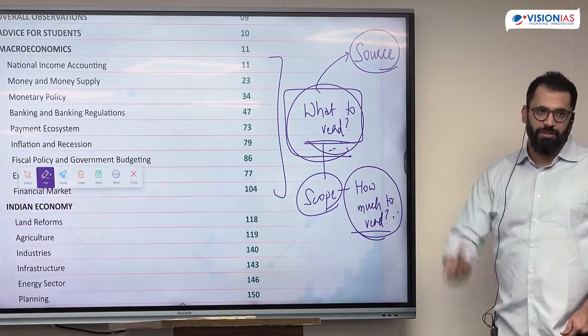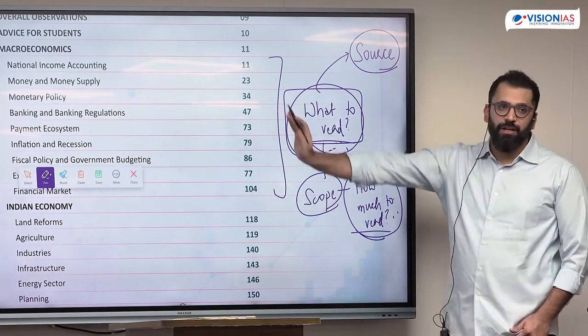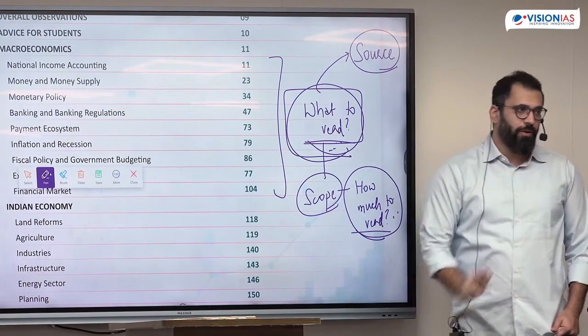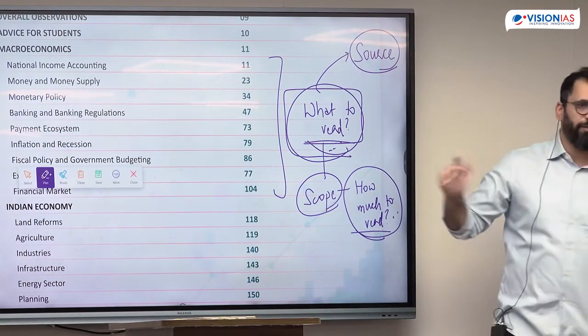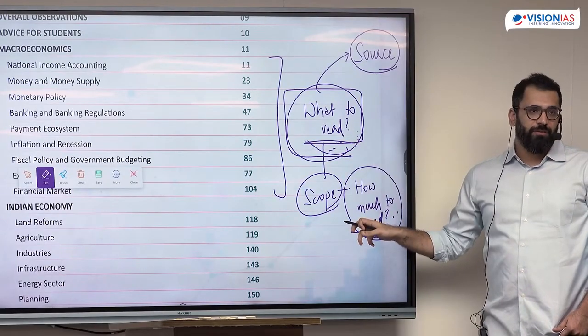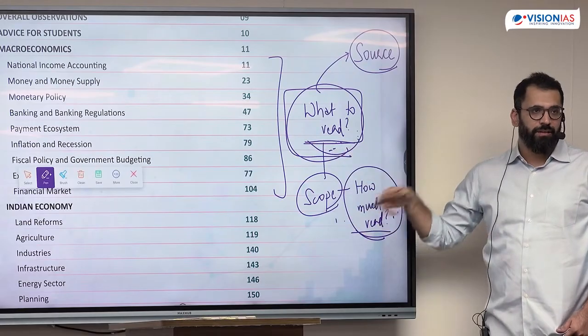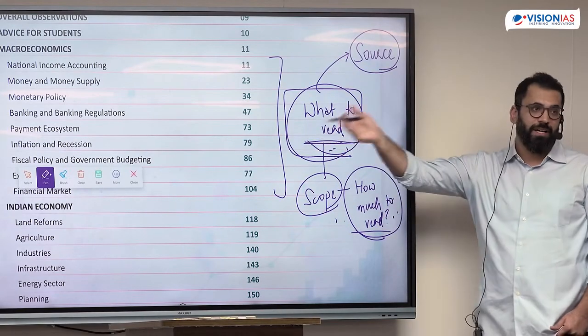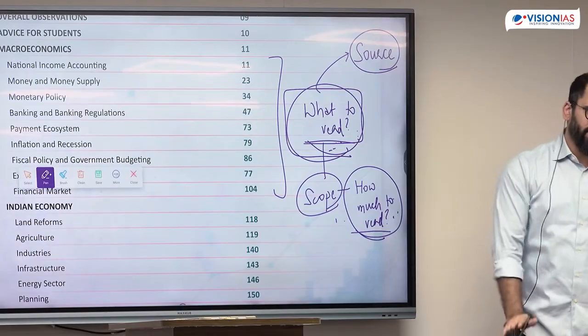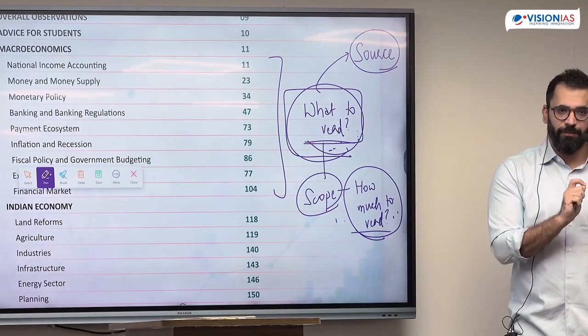So the first thing which you need to do before starting anything is to know what exactly are the questions being asked. So we have to answer or focus on 2 things. First, draw the boundary, and then within the boundary, what is the depth which you have to go in. What to read, the topics, and how much to read, the scope of the topic, because all of these topics might have a significant amount of dimensions. But UPSC has a certain pattern, we need to understand that pattern.